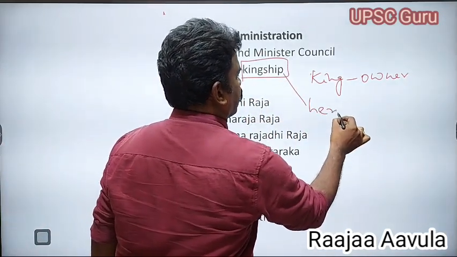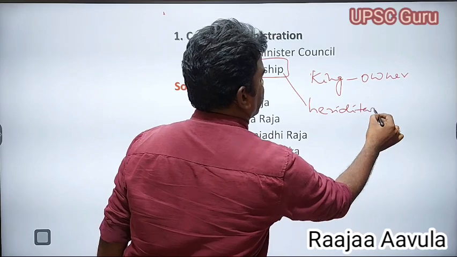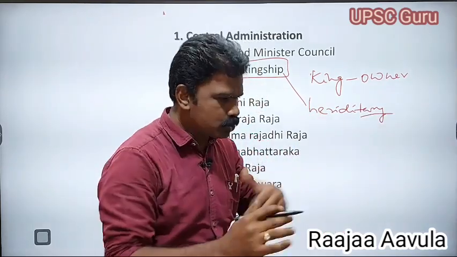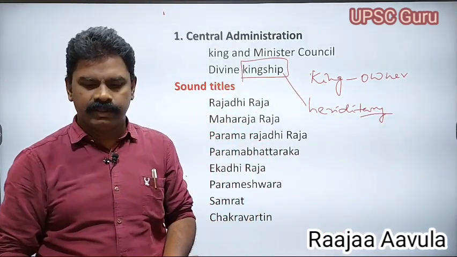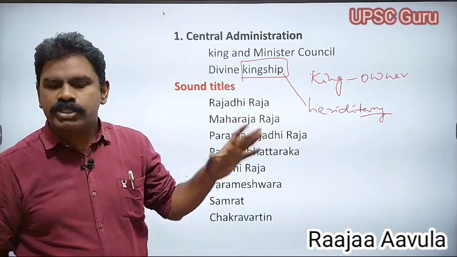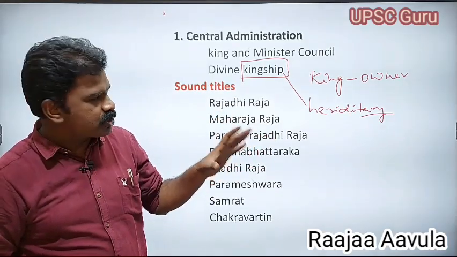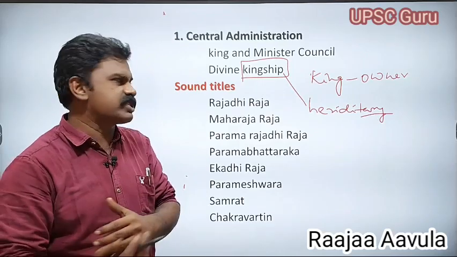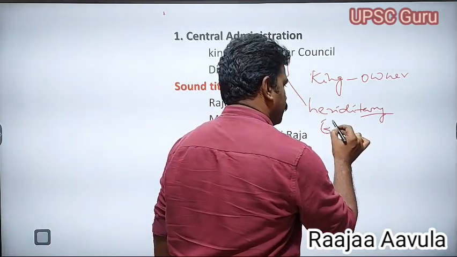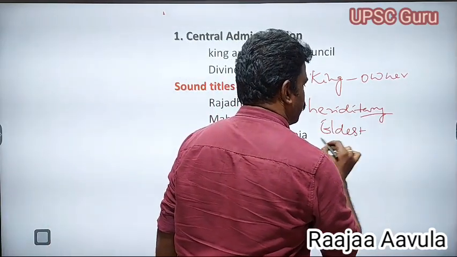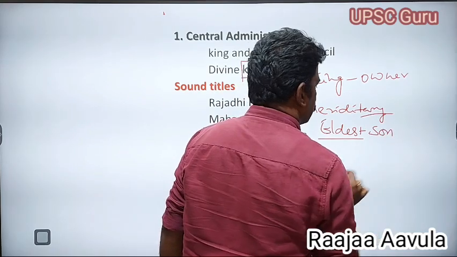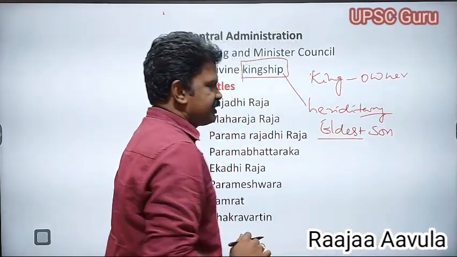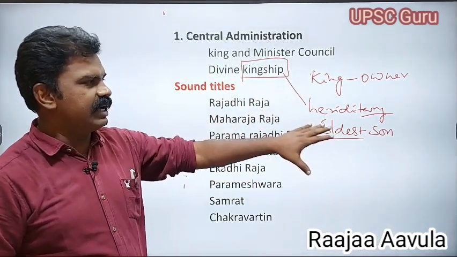So kingship was hereditary. Hereditary means it always goes to their own family. Most of the times, this kingship power was transferred to the eldest son. The successor of the king was always the eldest son.